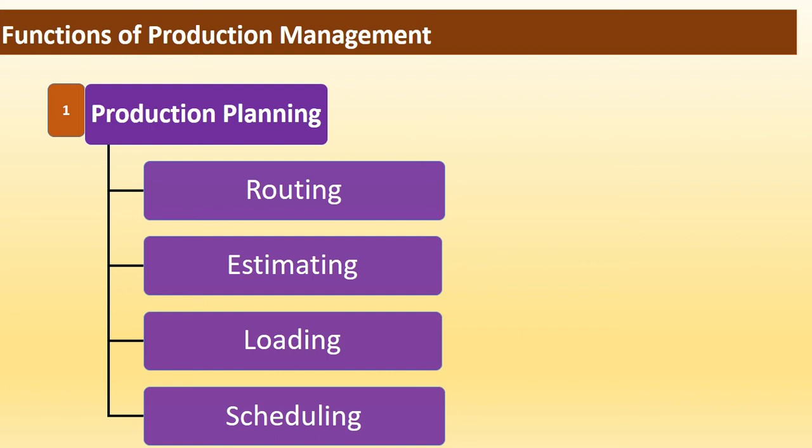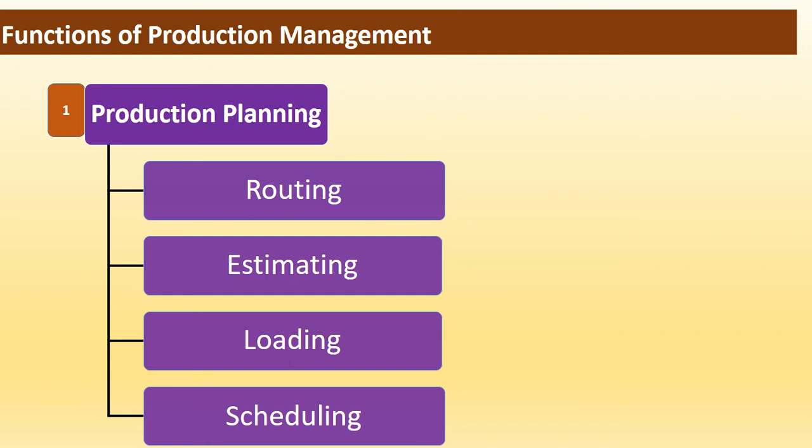Levels of production planning can also be classified as strategic level, tactical level, and operational level planning. Strategic planning is made for a period of more than 2 years. Tactical planning is for 6 to 18 months and operational planning is done for day-to-day operations.